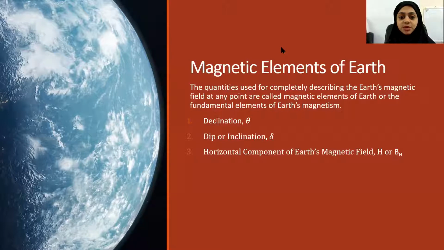So we already learned what is meant by declination. Who can tell me what is meant by declination? The angle between the geographic meridian and the magnetic meridian at a place is called the declination at that place. And what does it mean if the declination is negative? It means the angle is west. Yes, it means that the magnetic meridian is towards the west of the true north, or geographic north.